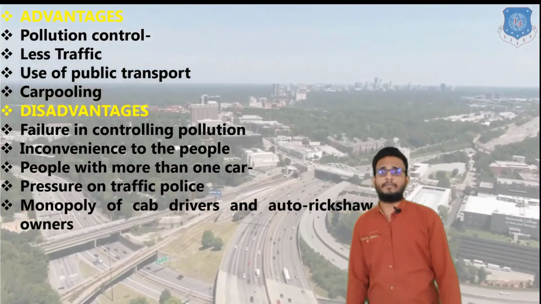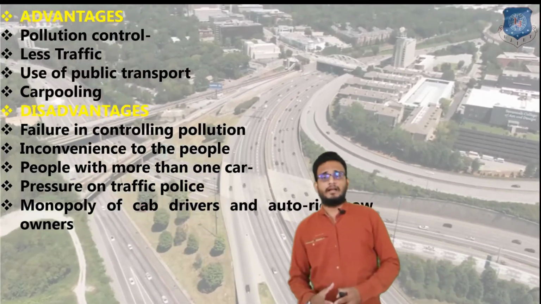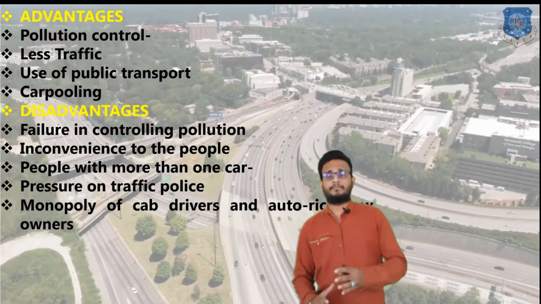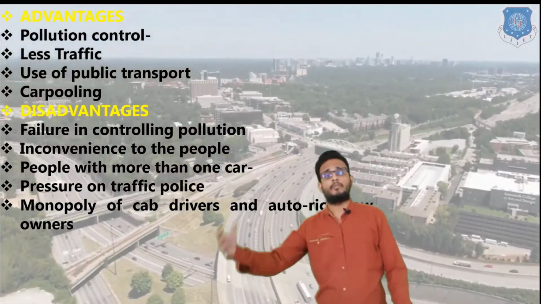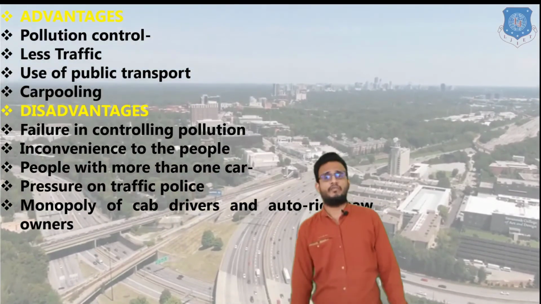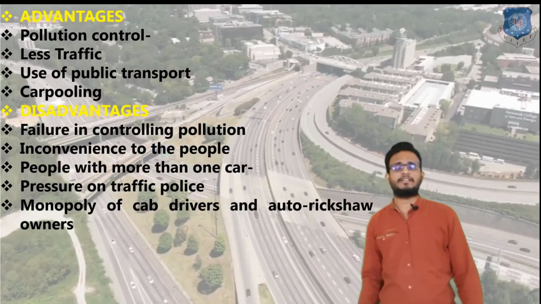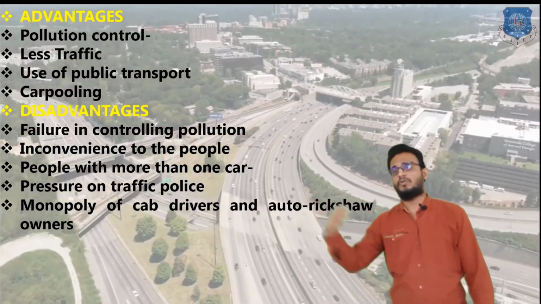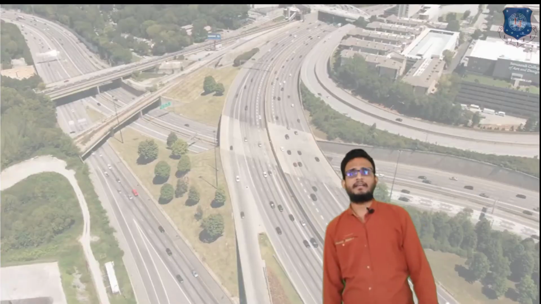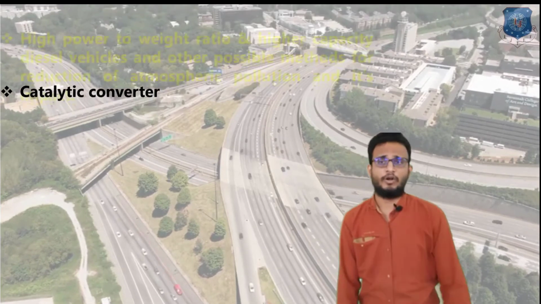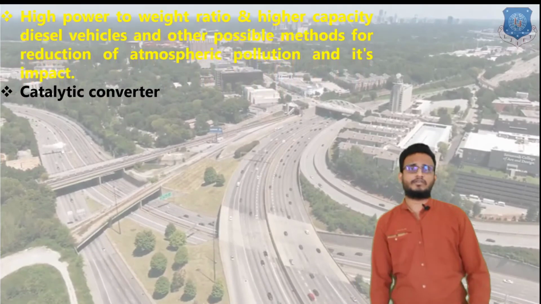And there is a monopoly of cab drivers and auto rickshaw owners. Due to the odd-even formula, a monopoly is created among the cab drivers of Delhi, and auto rickshaws also take much higher fares compared to the normal fare. So these are the basic disadvantages of the odd-even formula compared to normal transportation systems, right? And this is not a long-term solution, right? So what are the longer-term solutions?